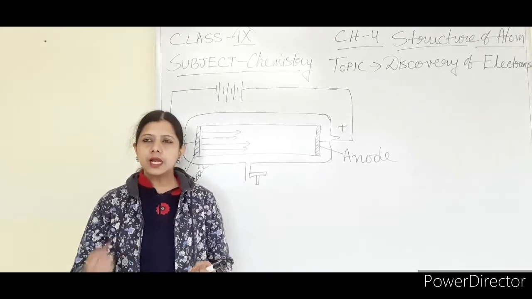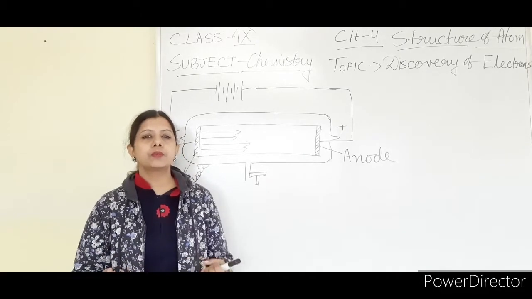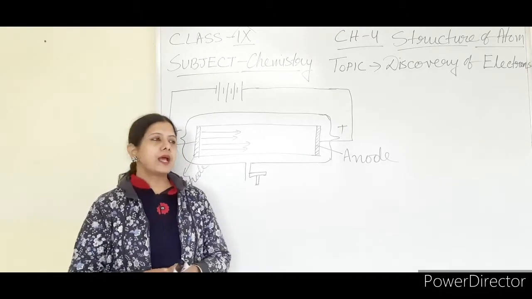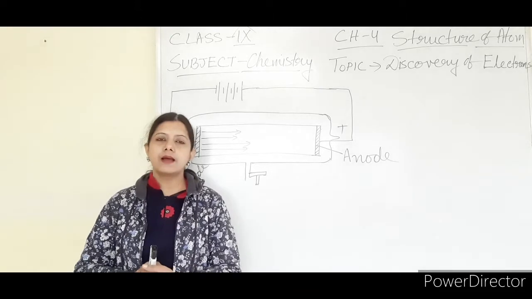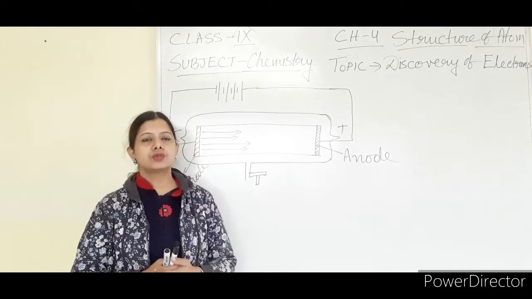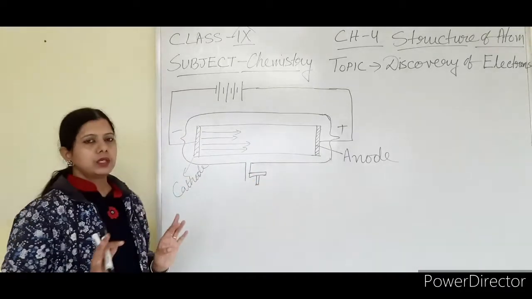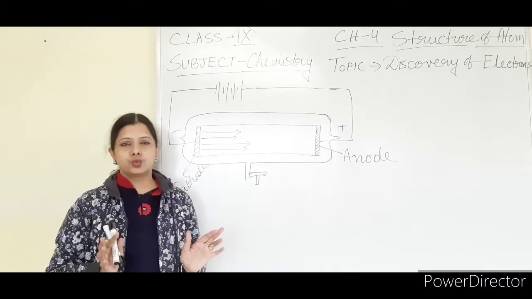Similarly, when a glass rod is rubbed with silk, the same kind of phenomenon can be seen. What J.J. Thomson observed and what experiment he did, I am going to tell you in detail. This is a simple glass tube.